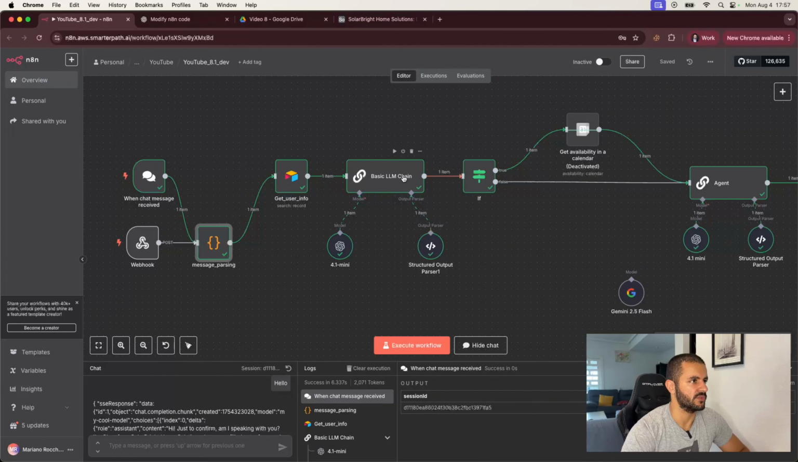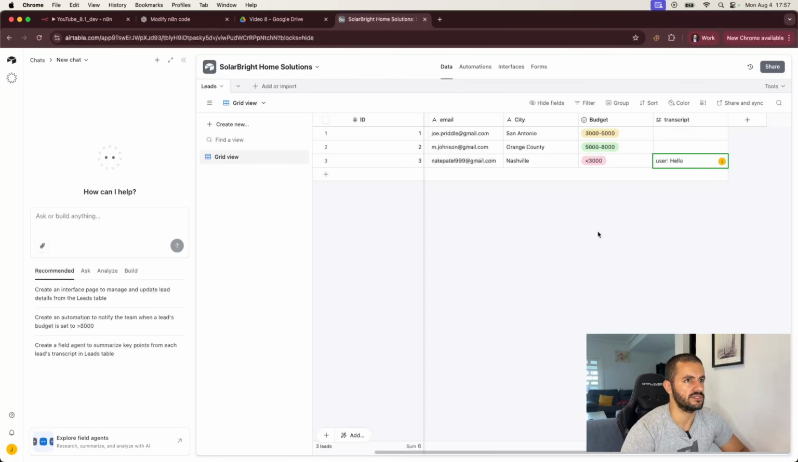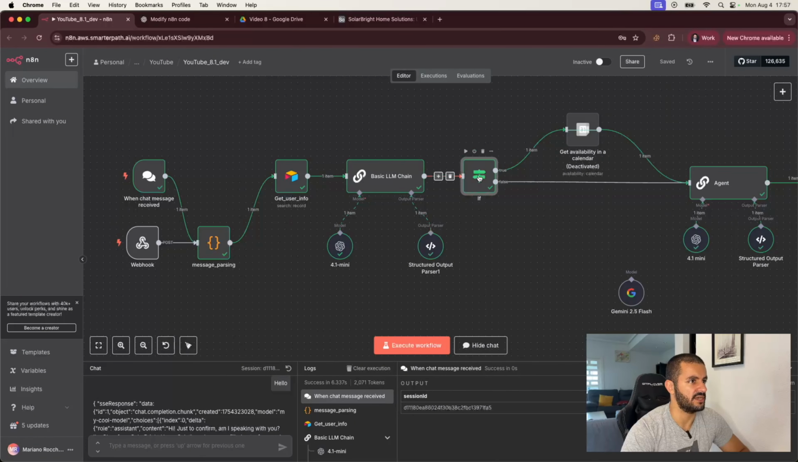So what happened here? It says calendar, no. We didn't have anything on that. Okay, good. So it doesn't have any need for the calendar. This is good. And what we need to check now is which one. Okay, so user hello, and that's it. Okay, for now we just have that. So that's good that we have it like this. That's how we added it properly. And now we need to start adding the logic here.